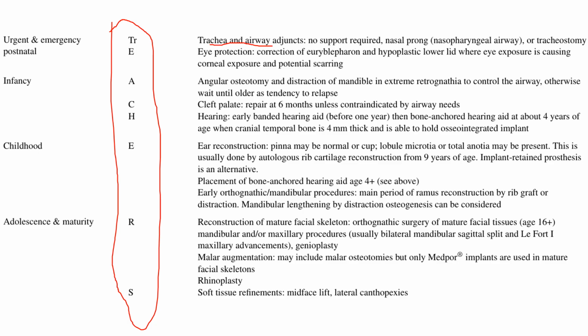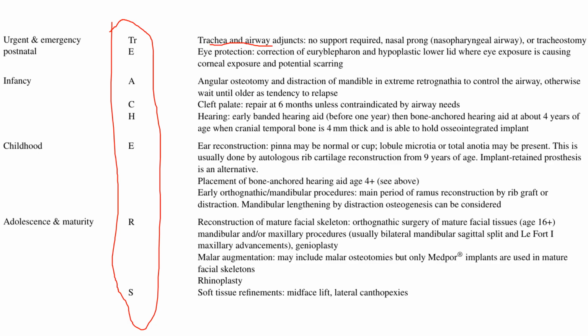Again, when we have to get airway control, we go for this. This is in the case of extreme retrognathia, but otherwise you can wait till maturity or childhood. And the next one is cleft palate. You know that at 1 year or after 1 year, depending upon the weight of the kid, you go for cleft palate correction. This has to be done during the speech development itself, so that the speech of the kid is also unaffected.